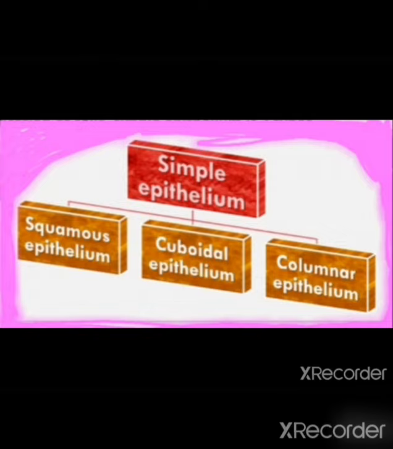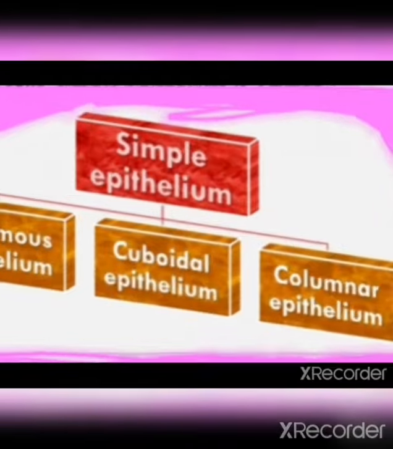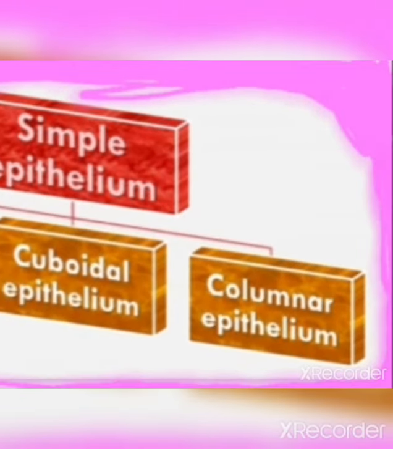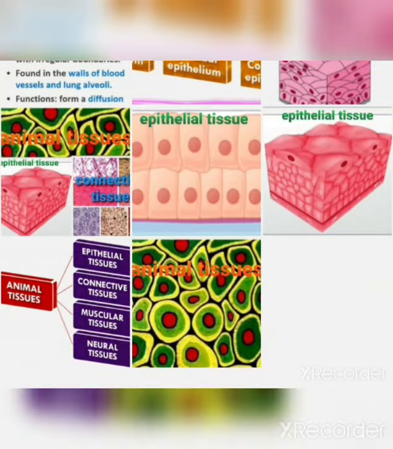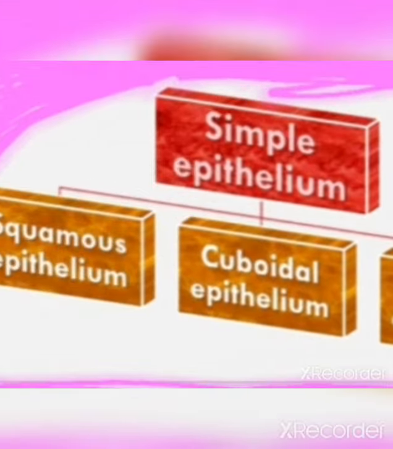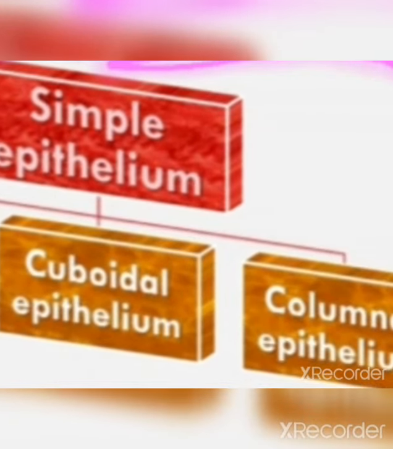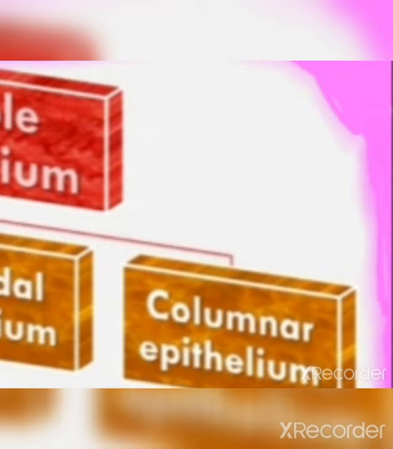Based on the structural modification of the cells, that is the shape of the cells, simple epithelium is divided into three types: squamous epithelium, cuboidal epithelium, and columnar epithelium.